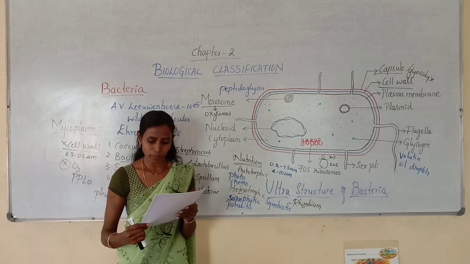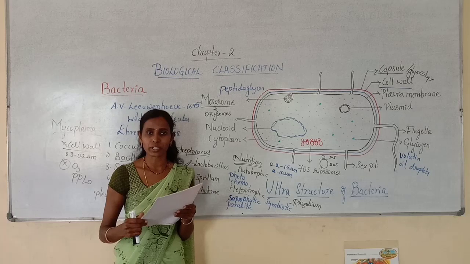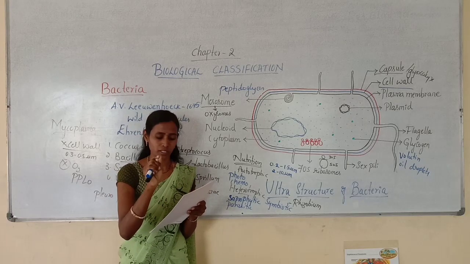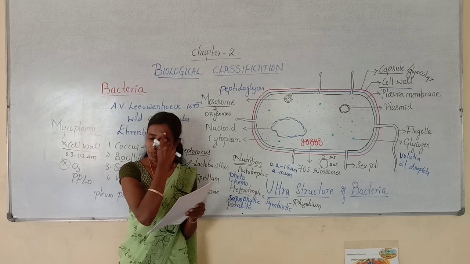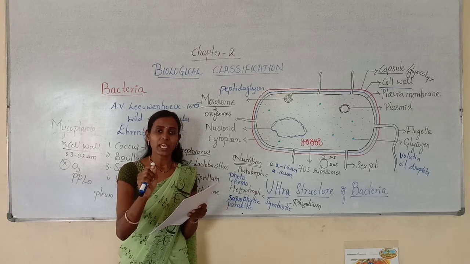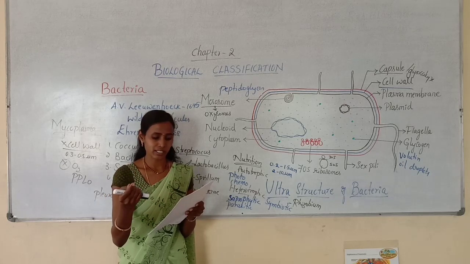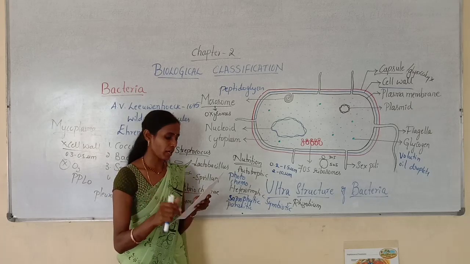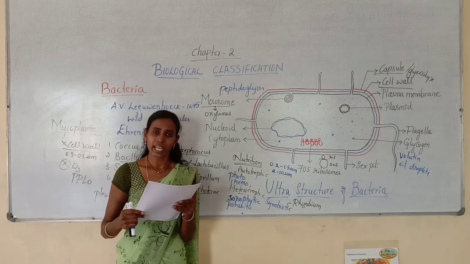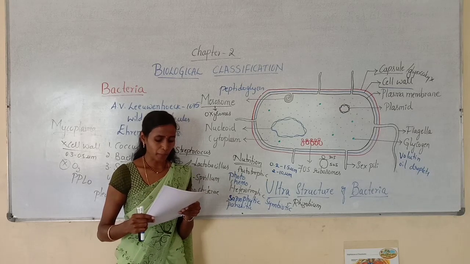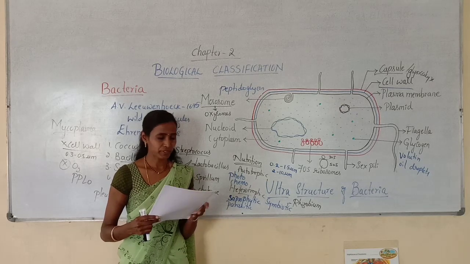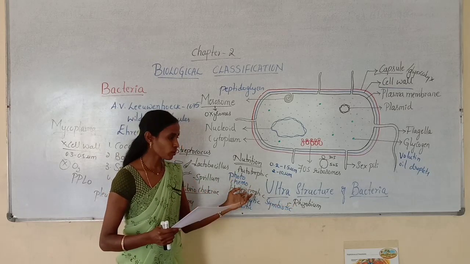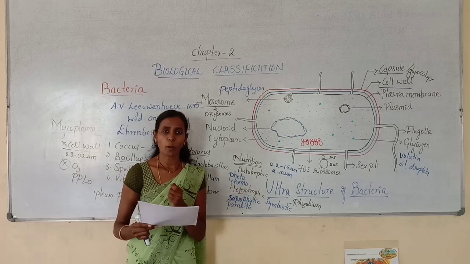Even production of antibiotics, for example, penicillin. You may know that penicillin is the most important antibiotic. Not only that, even different types of citric acid and organic acids are produced with the help of microorganisms. They are heterotrophic. And nitrogen fixation in leguminous plants. During nitrogen fixation, the rhizobium takes part. So that is also heterotrophic bacteria. So option D is correct.